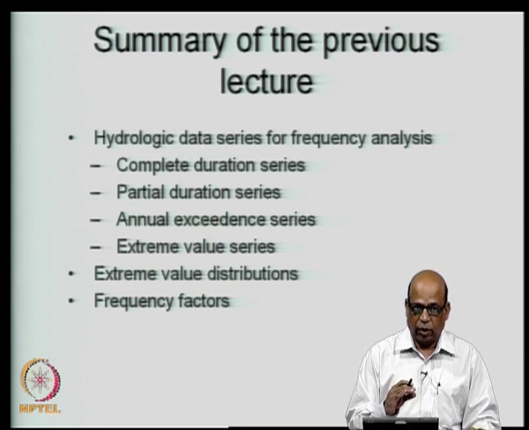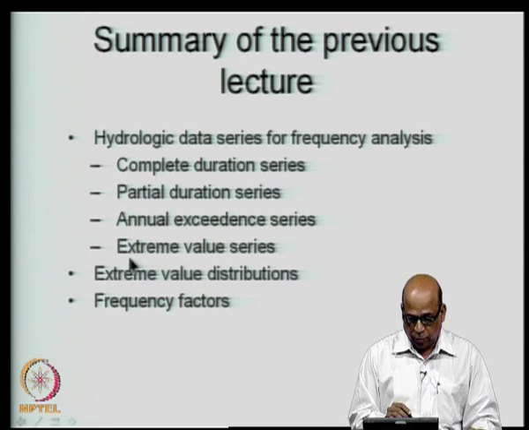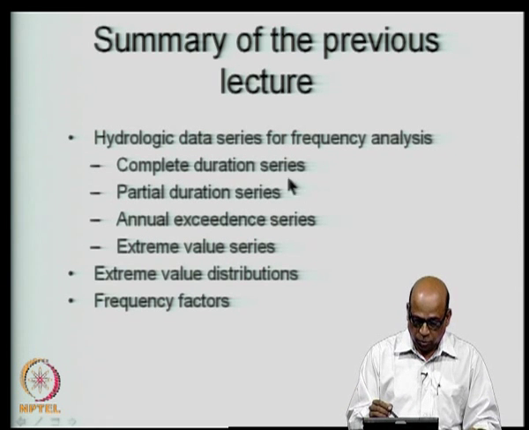If you have 40 years of data, every year you pick up the maximum value of the discharge, if you are doing it for stream flow discharges, and then constitute the series of maximum values. Most commonly we use the extreme value series, and in some cases we also use the annual exceedance series, although other methods are also not very uncommon.